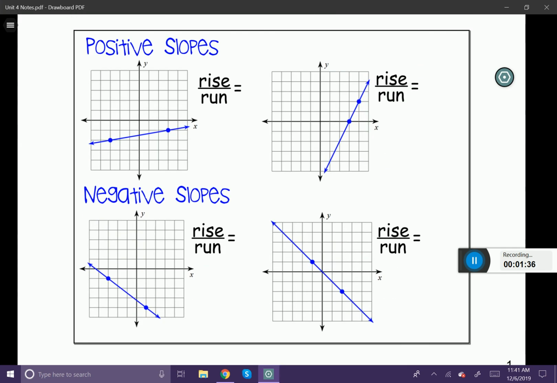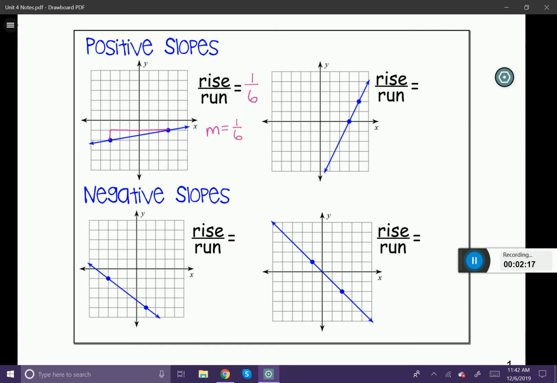Let's take a look at some positive slopes. Here is a line, and we can see just by looking at it that the answer is going to be a positive number because the line is positive going from left to right. Let's go ahead and look at the points. I want to get from one point to the other by rising and running. So I'm going to put little lines in here to show you that it's rise over run. I'm going to rise 1, and I'm going to run 1, 2, 3, 4, 5, 6. So my rise was 1, and my run was 6. So the slope of this line is 1/6.